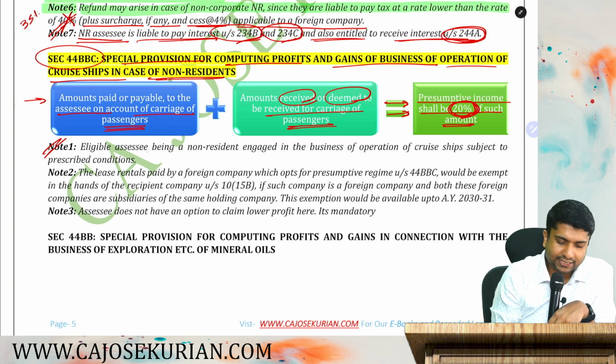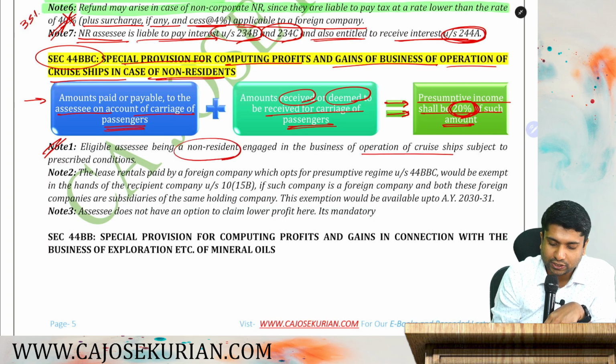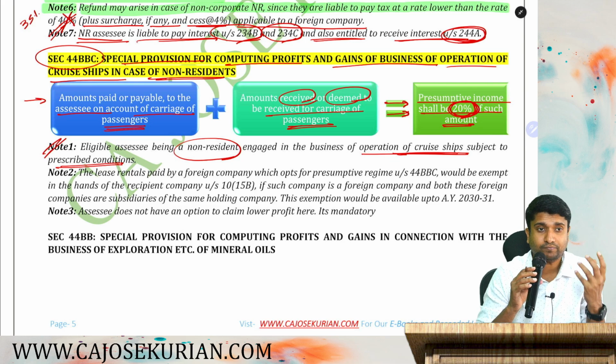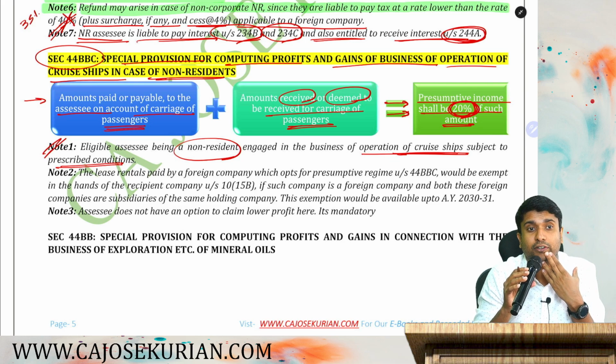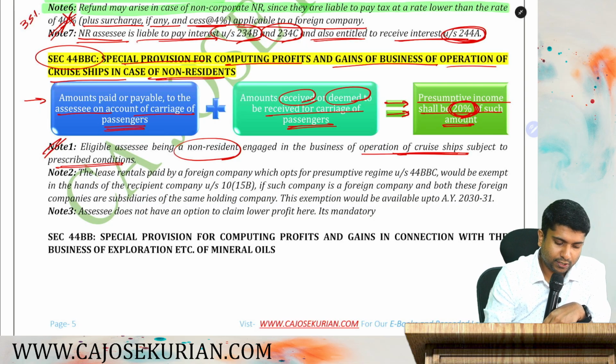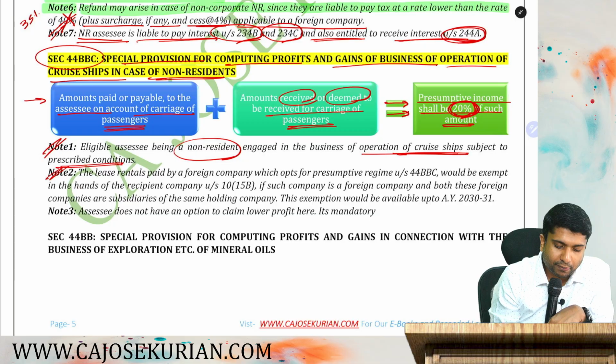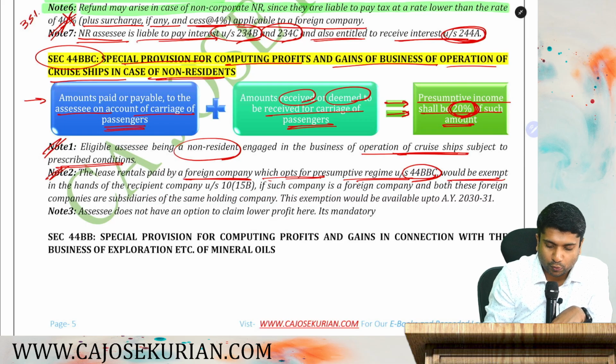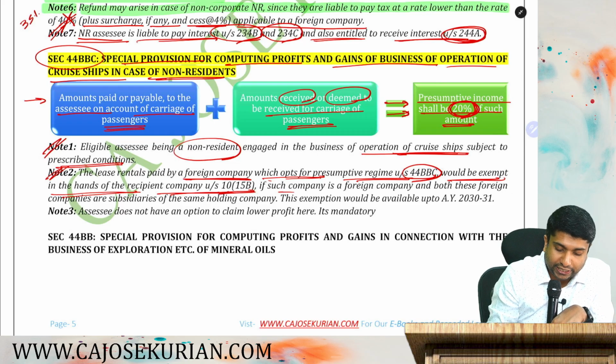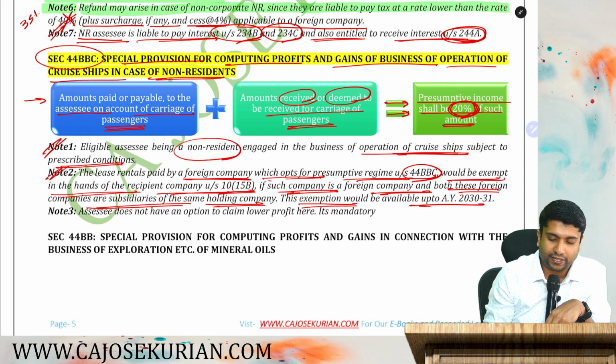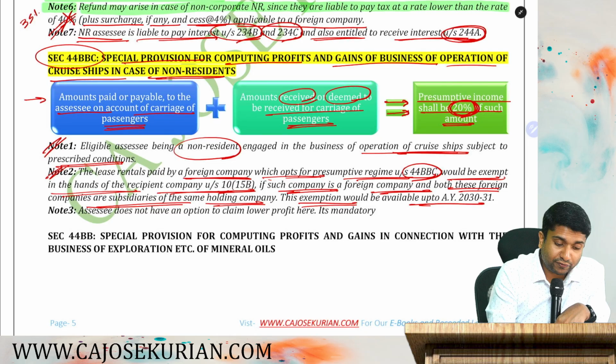Note number 1. Eligible assessee being a non-resident engaged in the business of operation of cruise ships, subject to prescribed conditions. So you have to be a non-resident and you are in the business of operating cruise ships. Then, note number 2, the lease rental paid by a foreign company which opts for the presumptive scheme under 44BBC would be exempted in the hands of the recipient company under section 10(15)(b), if such company is a foreign company and both these foreign companies are subsidiaries of the same holding company. This exemption would be available up to assessment year 30-31. This is a part of the exemption.